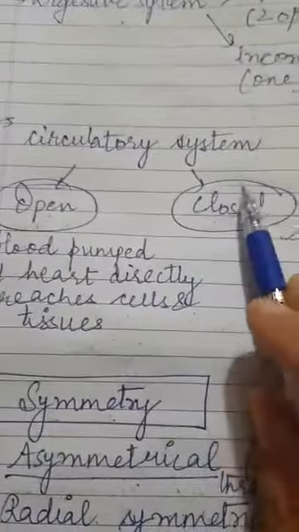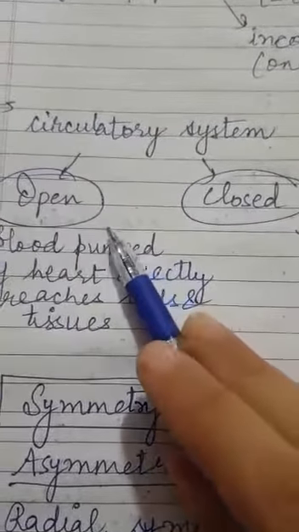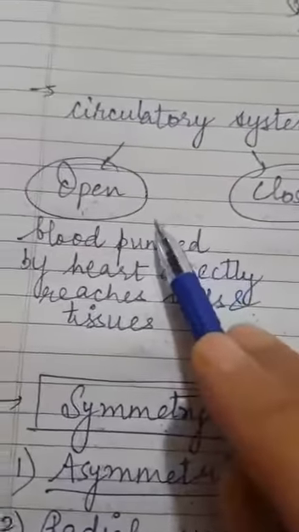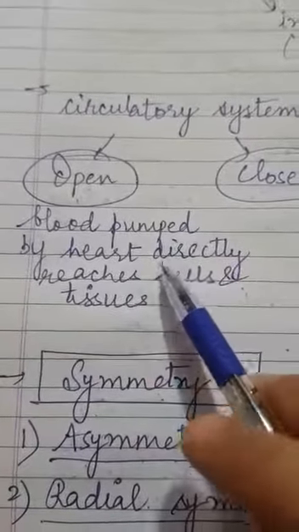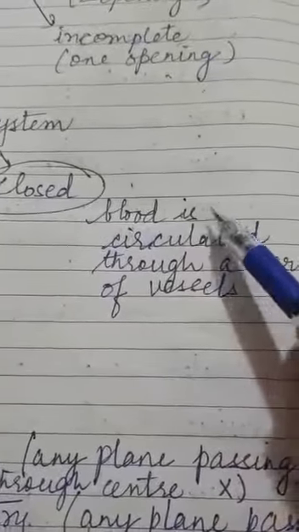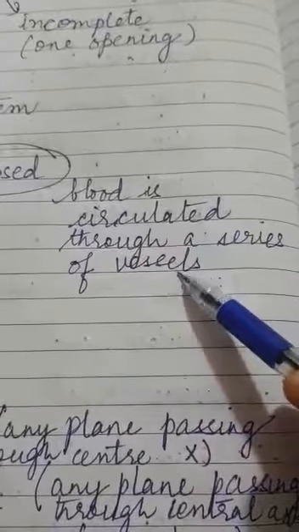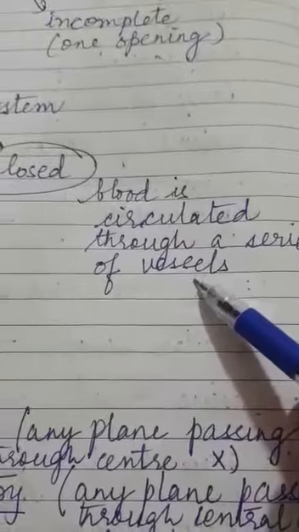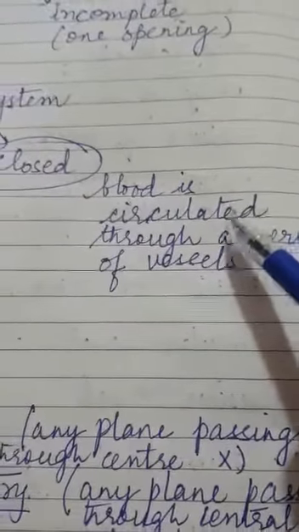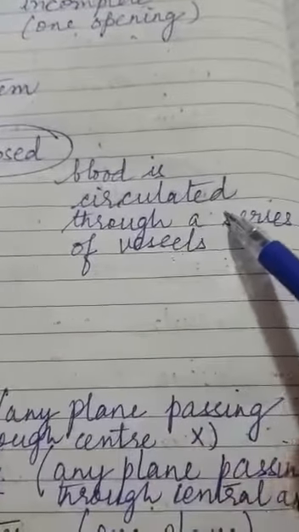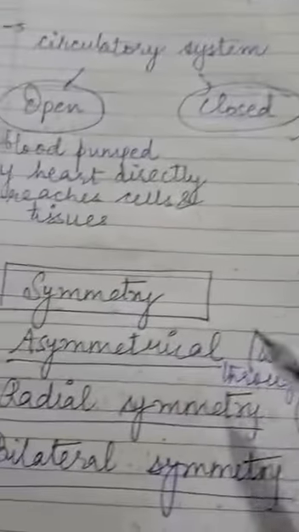Now coming to circulatory system, these can be of two types, open and closed. Open means that when the blood is pumped by the heart, it is directly flowing into the cells and tissues. But in closed, this blood is circulated through a series of blood vessels like arteries, veins and capillaries. So it is not directly opening. It is carried through these series of blood vessels.